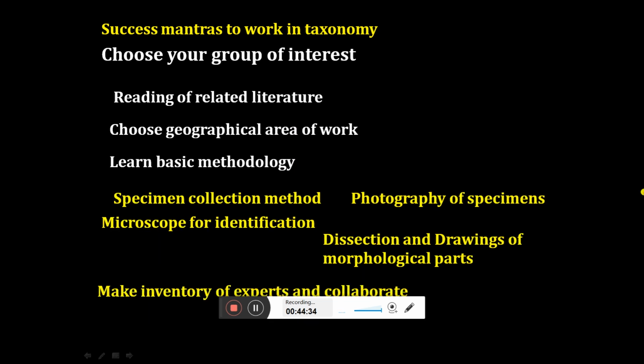the organism. Okay, and make an inventory of experts and collaborate, right? Because without teamwork, without taking guidance from the experts, the taxonomical work will not be possible. So you have to make an inventory of whatever group is of your interest, who are the people working in this particular group. Make a list of the people who are working in your interest group in India as well as abroad, and start contacting them, start asking questions about your group, and then collaborate and publish a good amount of papers. So these are the success mantras which I want to share if you want to become a taxonomist.